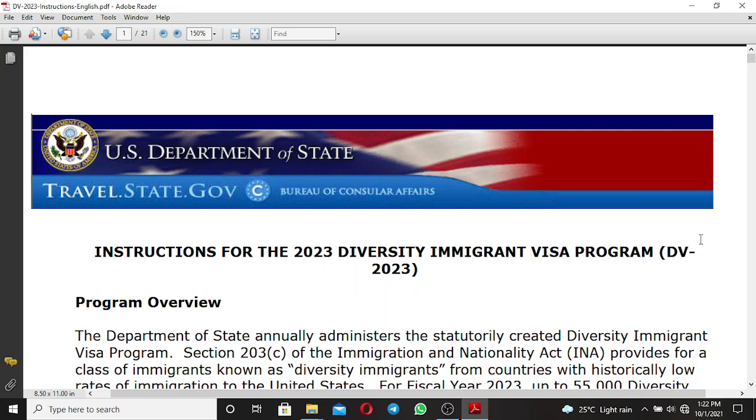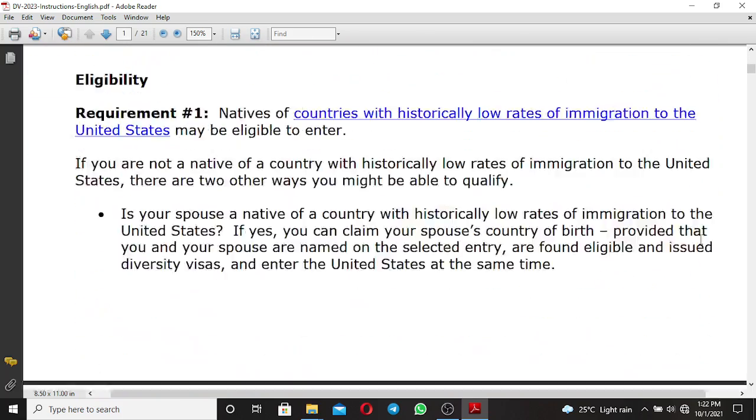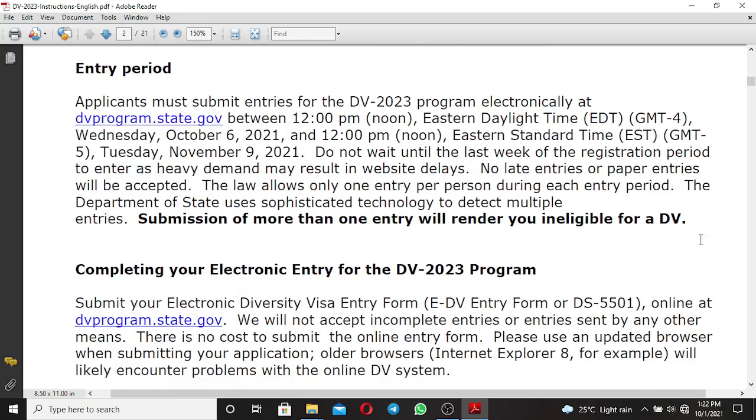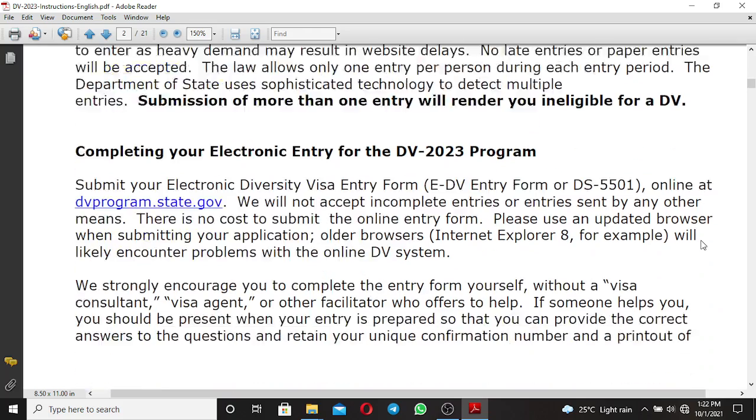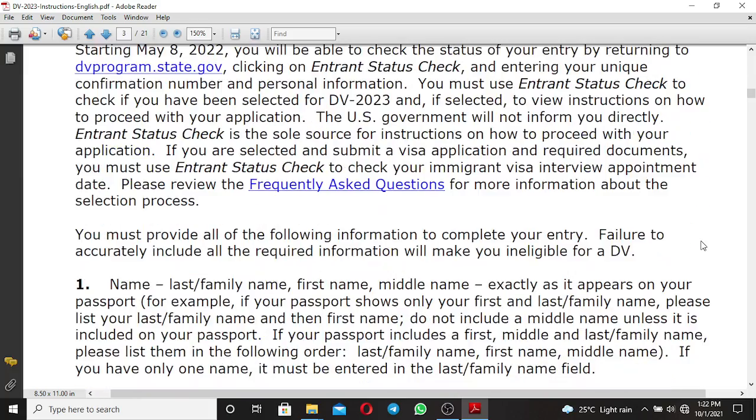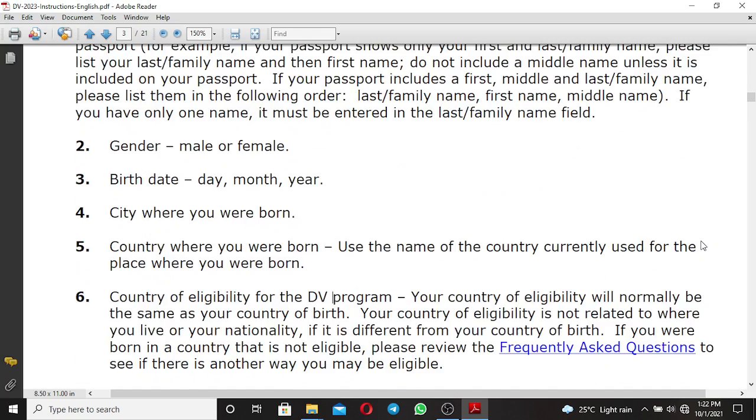Welcome again as we continue reviewing the instruction for the 2023 DV program. Let's go and check on the things which you will expect to fill in the application form.